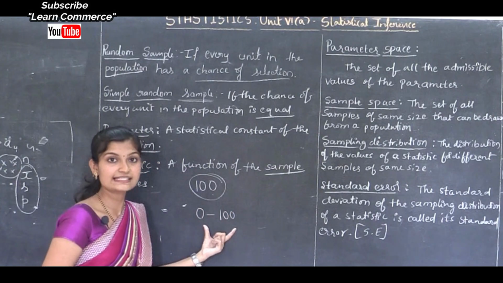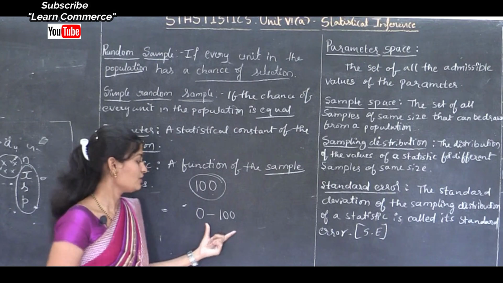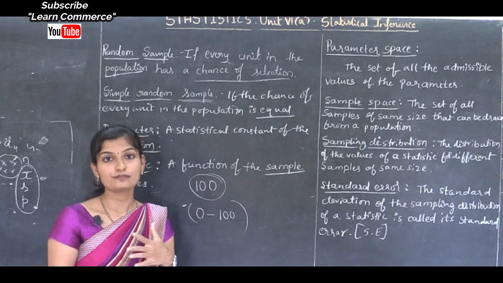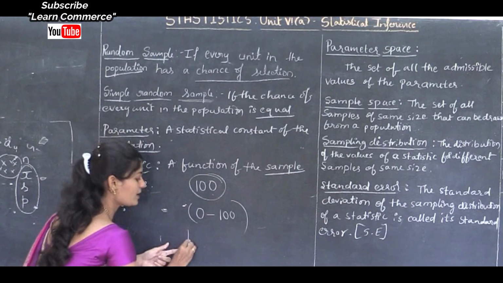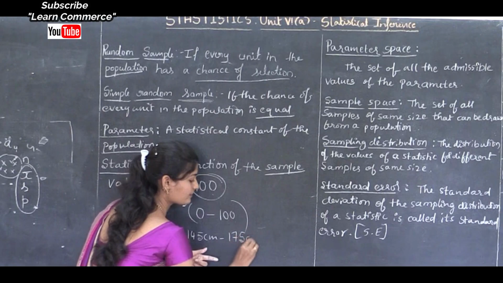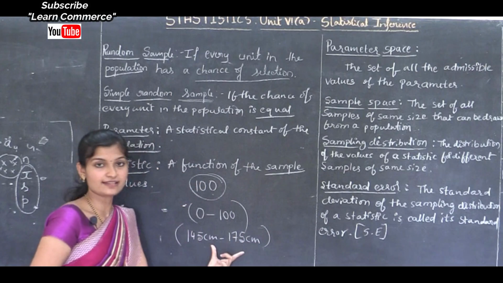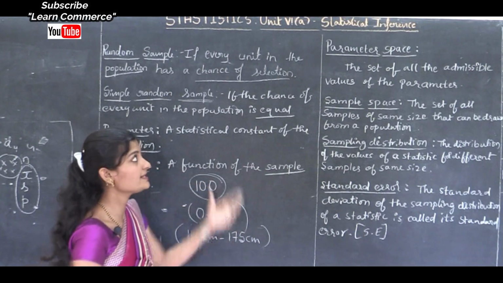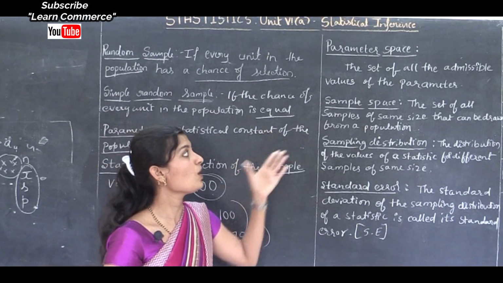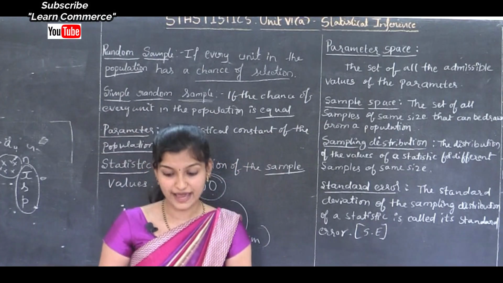This is one set of admissible values. Similarly, the average height of people may be 145 centimeters to 175 centimeters. This is also a set of admissible values. That is the parameter space: the set of all the admissible values of the parameter.